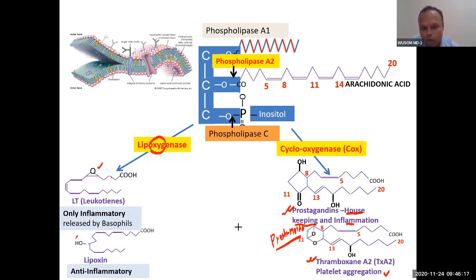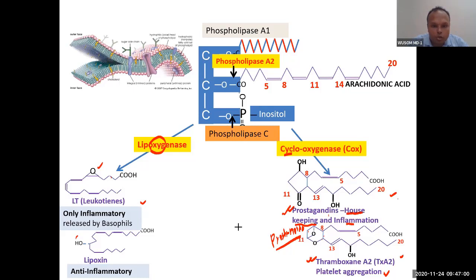That is why it is cyclooxygenase. Yes, a different set of enzymes will be there for each. The first enzyme, cyclooxygenase, will be similar for both, but different sets of enzymes are there after that, and that is why the products are different. Different cells have different sets of enzymes. One cell that produces thromboxane will not produce prostaglandin. Remember that. Certain cells will produce leukotrienes and not this. Certain cells will produce lipoxin and not leukotriene. So cells have different sets of enzymes, and because of that different products are produced.